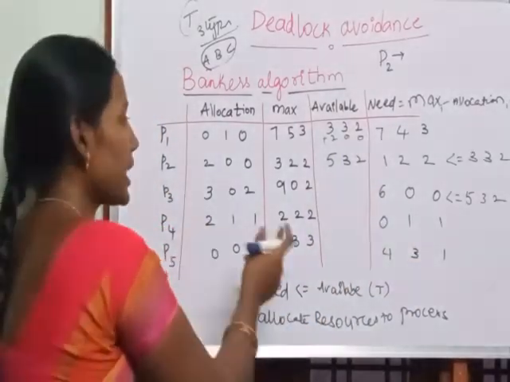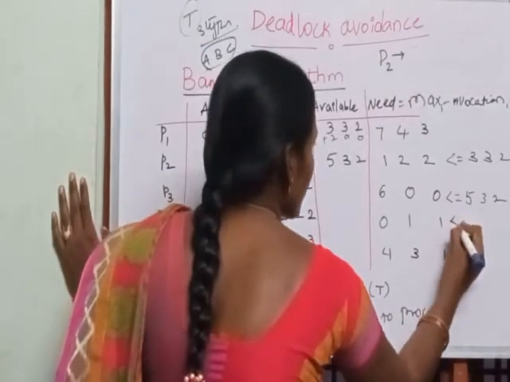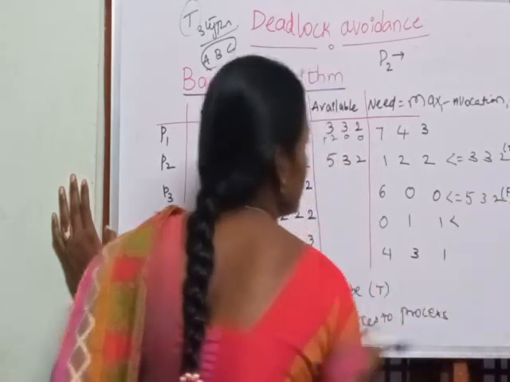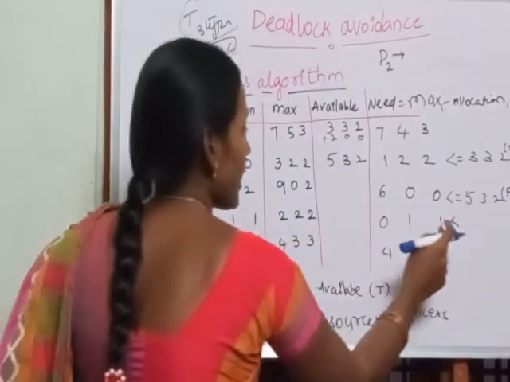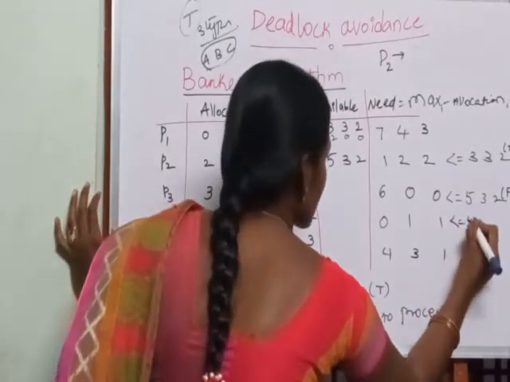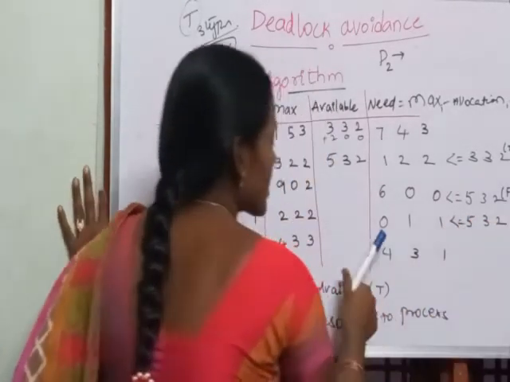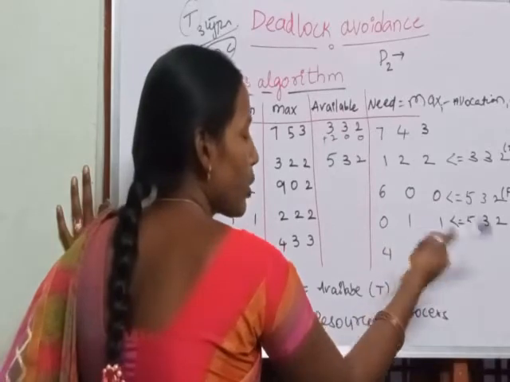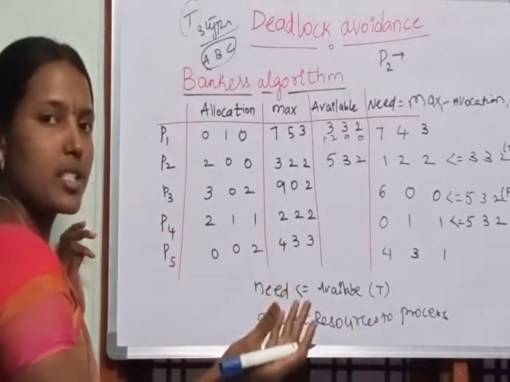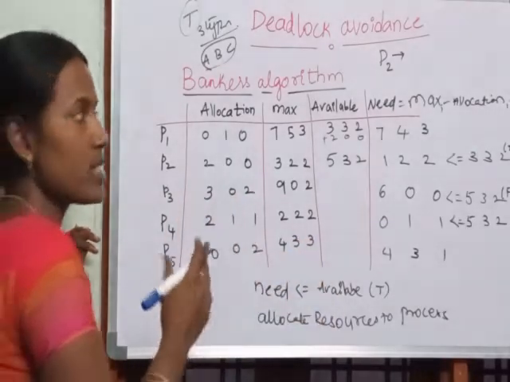Next it will go for checking of process P4. Here the condition is false for P3. Now 0, 1, 1 is required by process P4. Now is it less than or equal to 5, 3, 2? It is asking 0 A's, 1 B, 1 C. But the operating system has 5 A's, 3 B's, 2 C's. So now the operating system can give the resources to the process P4.